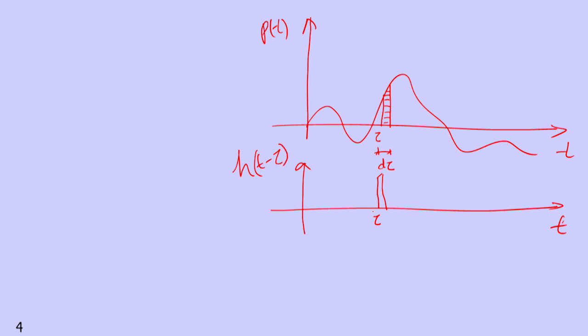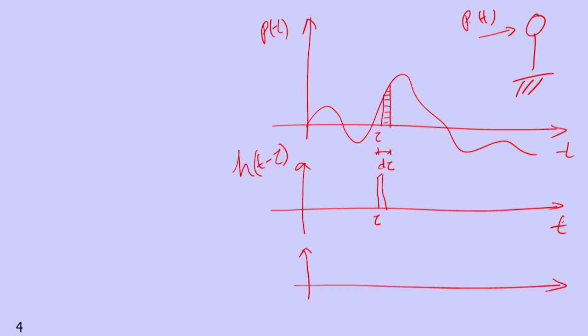That means, say a structure is there and this force P of t is acting on it, this is the full force, but this impulse is acting at tau. So, before this tau value there will not be any response. If I plot the response of this system, this is the response h of t minus tau, and the response will start at this point only.